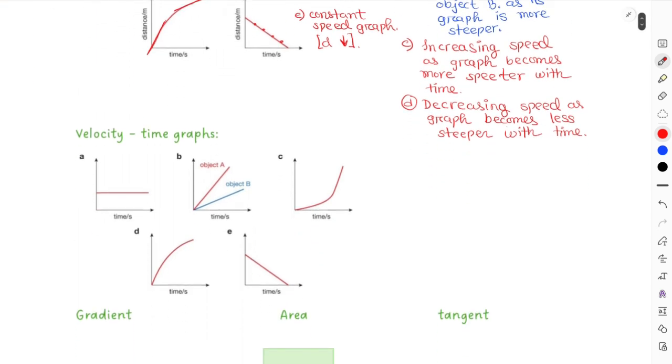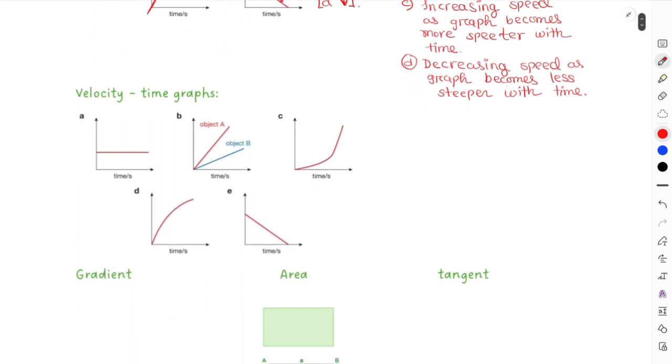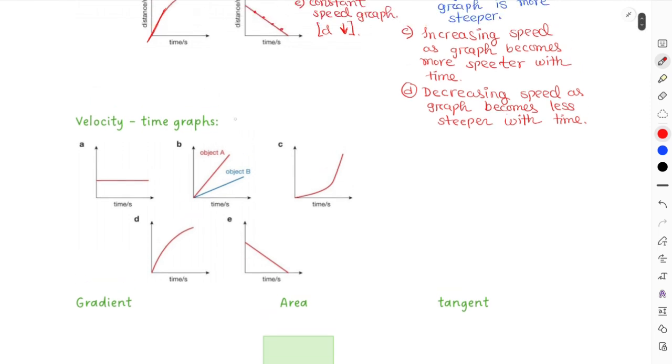Other than that, if you move on to your velocity time graph now, they have similar cases. Now in this section, this is a positive negative axis graph, because this is a vector quantity graph, right? Vector quantities can be positive and negative. So this is a positive or negative axis graph.